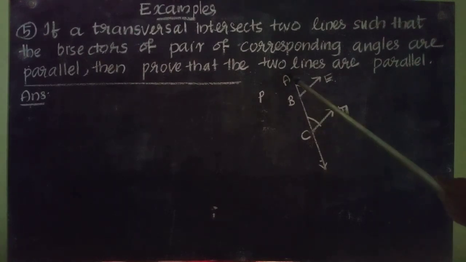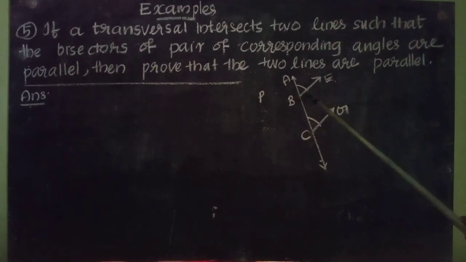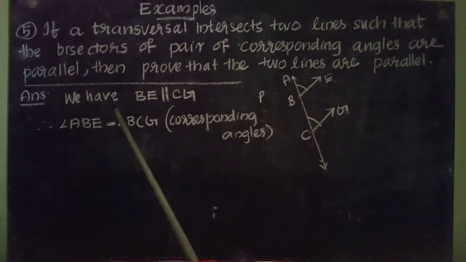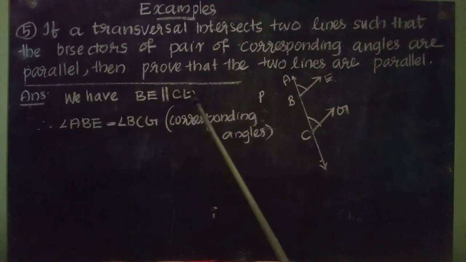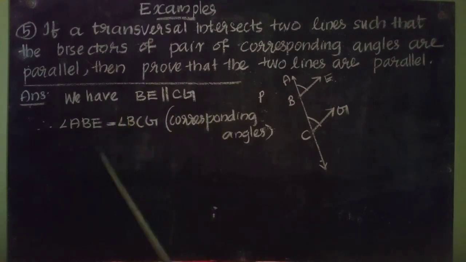So this angle ABE and angle BCG are equal. So let us write we have BE parallel to CG. Therefore, angle ABE equal to angle BCG, corresponding angles.